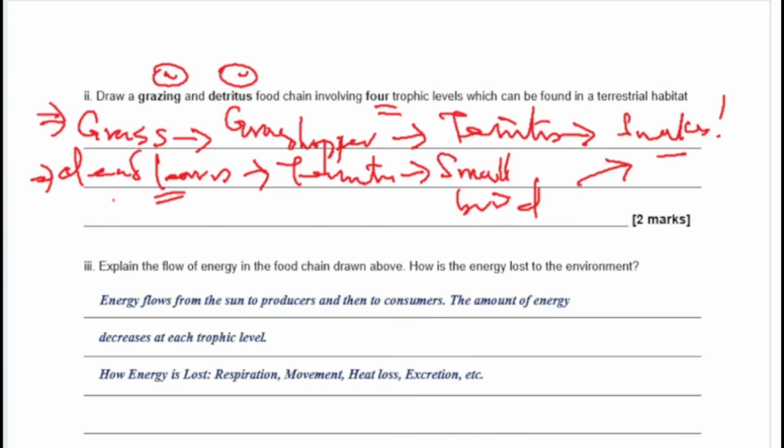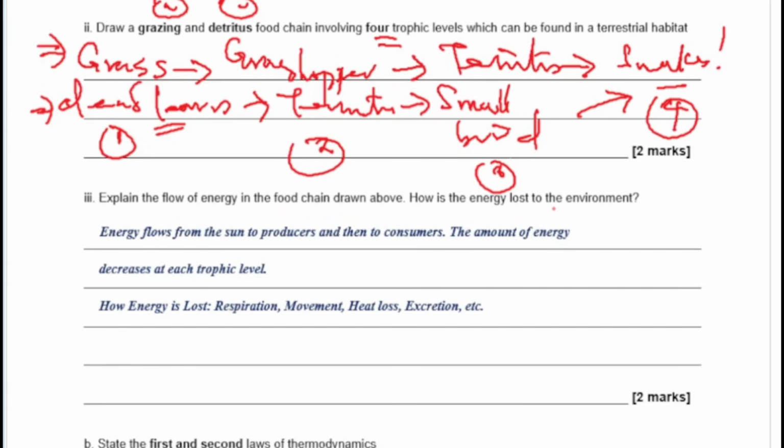The first member is always the producer, occupying trophic level 1. The second ones, the grasshopper and the termites in this case, occupy trophic level 2. And the third ones, the termites and the small bird here, occupy trophic level 3. And in this case, snake was the one in the 4th trophic level for both of the food chains, so that occupies trophic level 4. I hope you are taking note of these things. They are very important and will come in your exams.